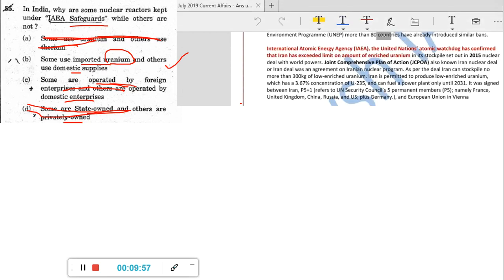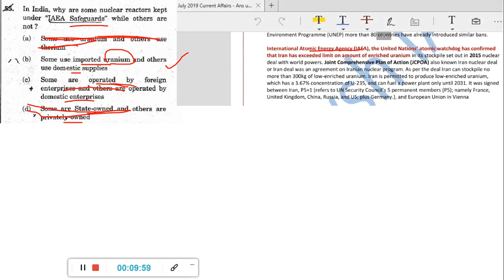Here again, foreign enterprise is just an operating power, so that also is not the answer. It is this one. Meaning, like suppose Iran and all, when that problem was there, when you're importing this type of material, whether you will use it for war or for peace, for that kind of control, safeguards are placed. So some use imported uranium, others use domestic supplies. Based on that only the safeguards are placed, like how much you are importing from here and there.